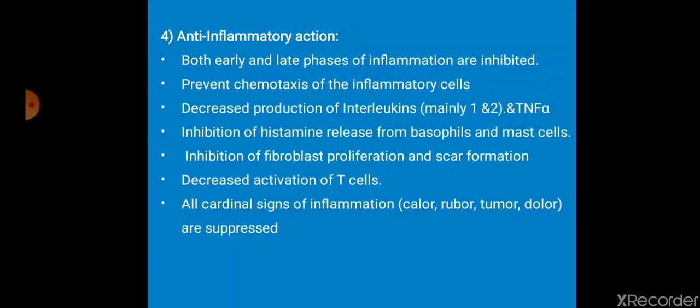Calor, increase in temperature. Wherever there is an inflammation, there is an increase in temperature at the site. Rubor, redness because of increased blood flow to the site to overcome the basic cause. Tumor, that is swelling, and dolor, it's pain at the site. So all 4 cardinal signs of inflammation are prevented.